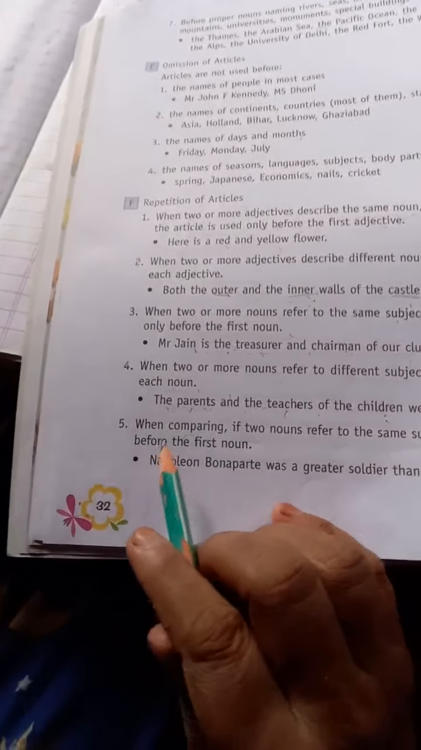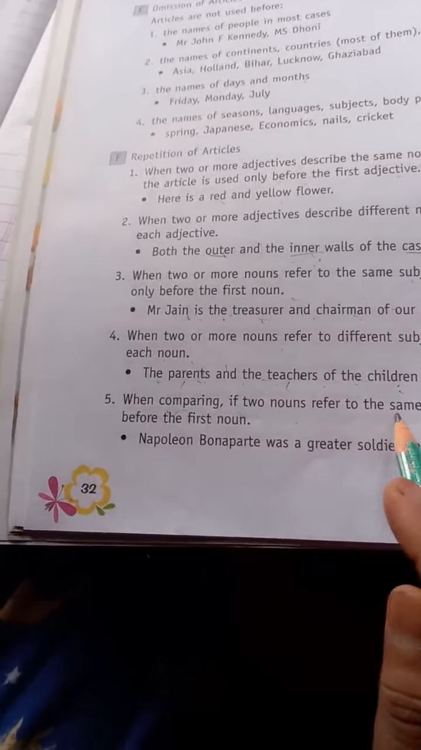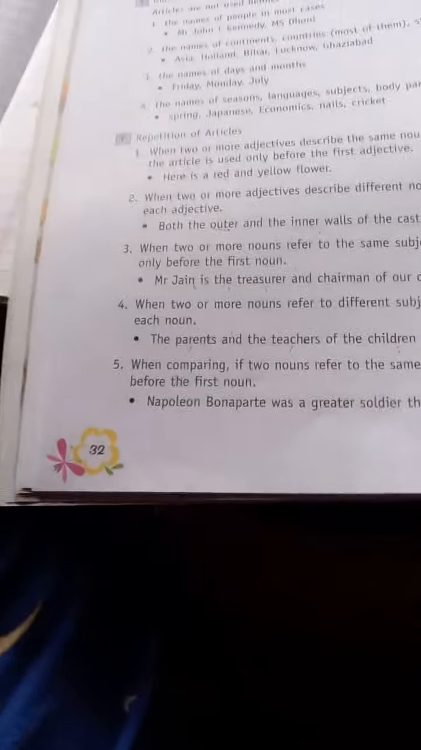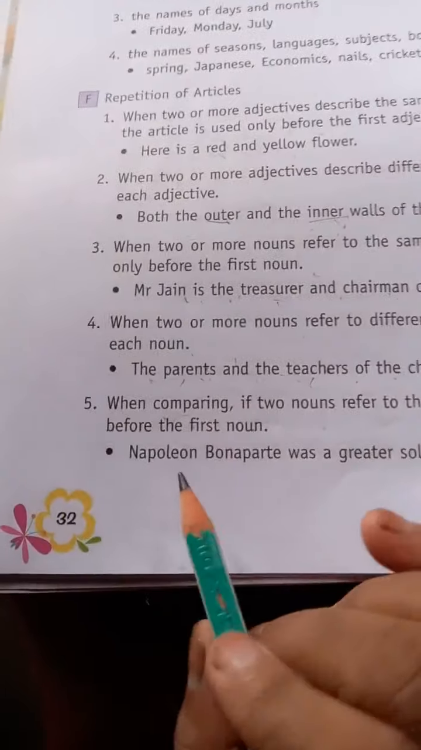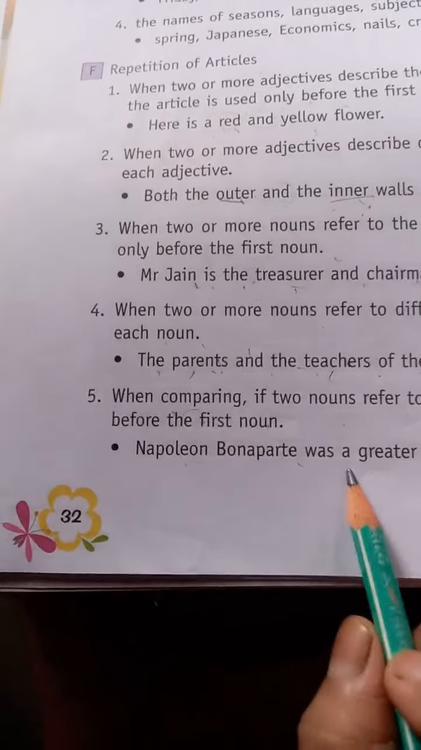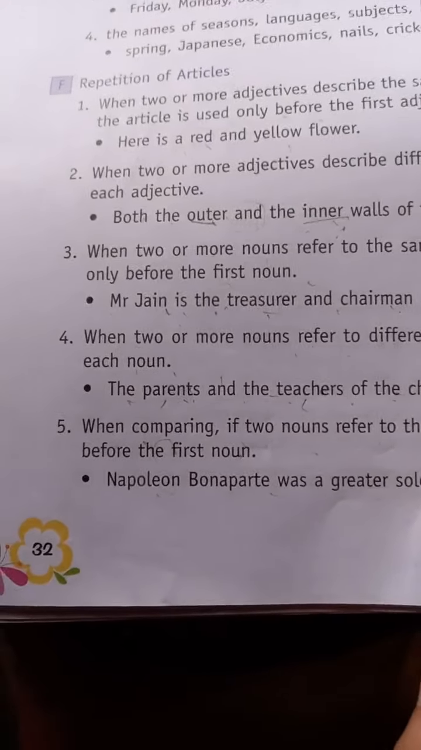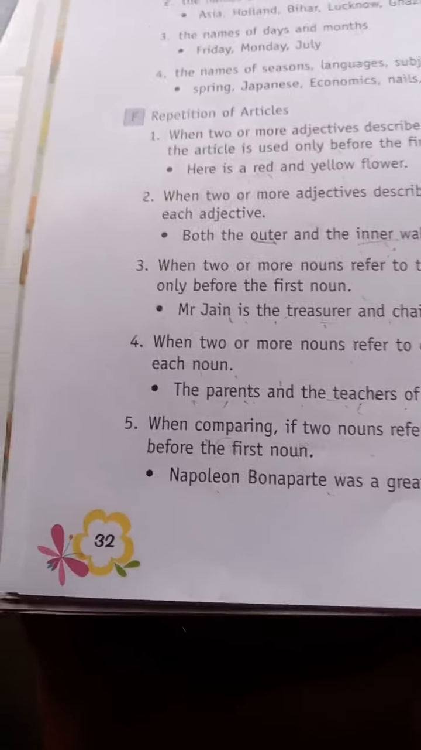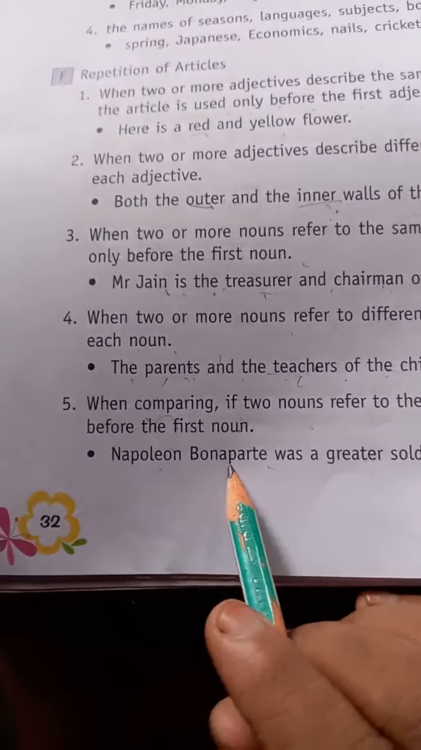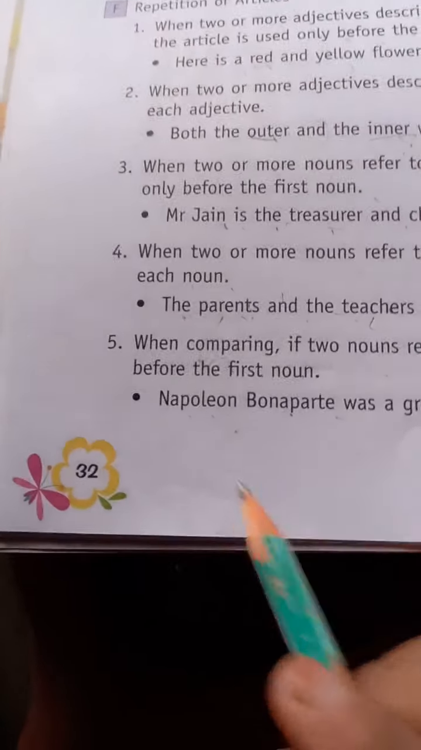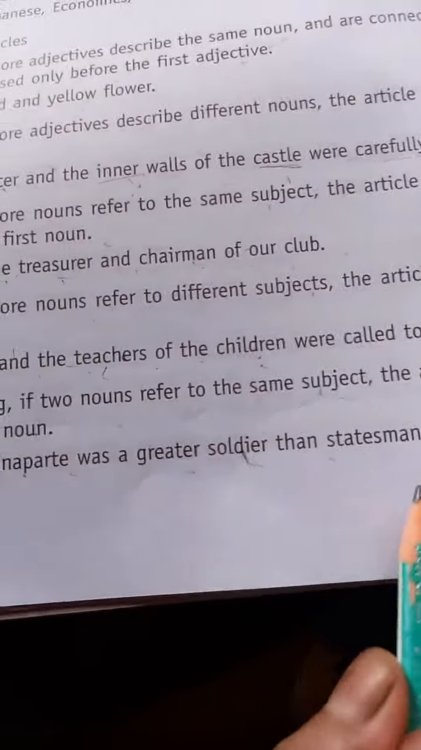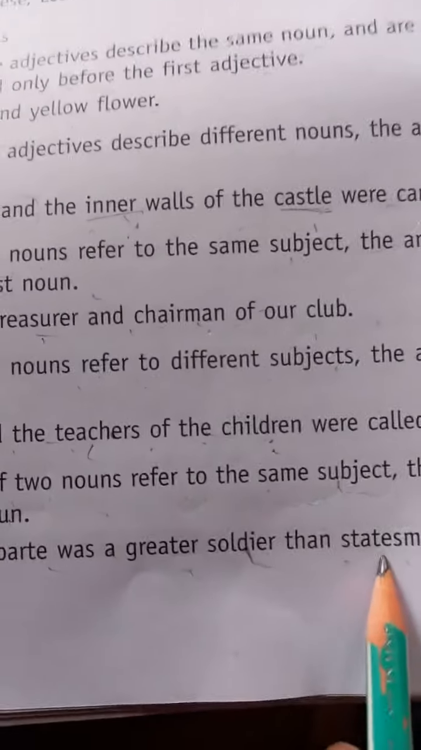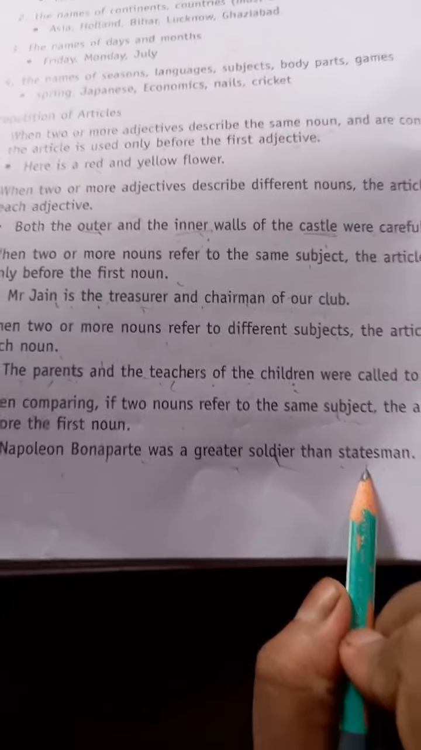Then fifth point, when comparing two nouns that refer to the same subject. When comparing two nouns, and we are referring to the same subject, the article is used only before the first noun. Like Napoleon Bonaparte was a greater soldier than statesman. Now here we are talking about one subject, that is Napoleon. So before the first we will use a, greater, and we will not use it in the second quality of the person. I hope you have understood what articles are.